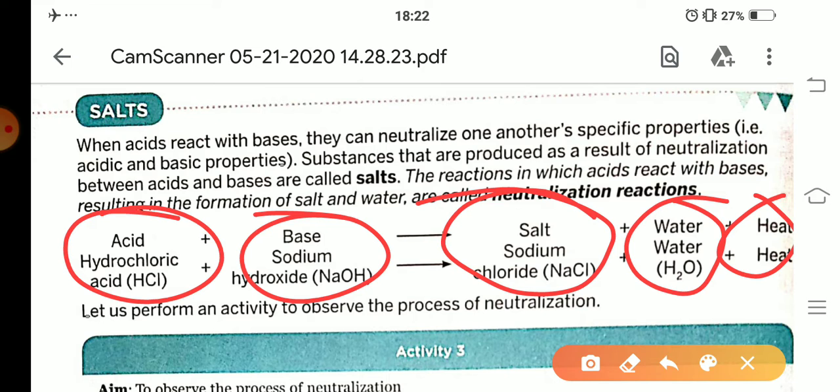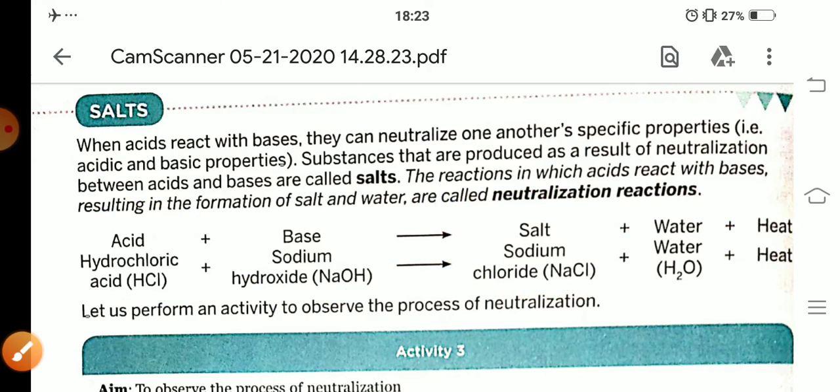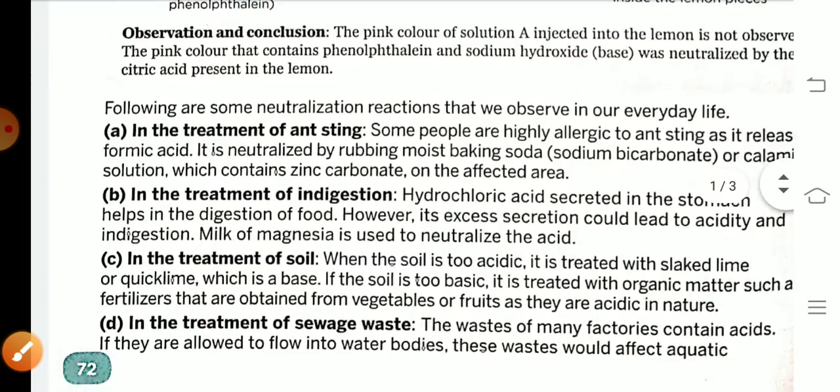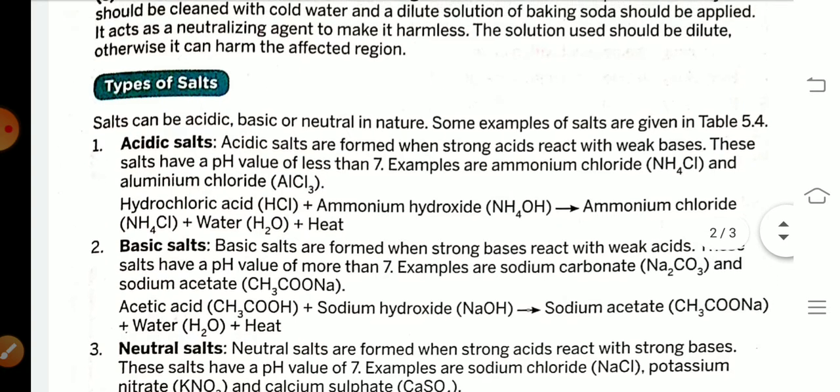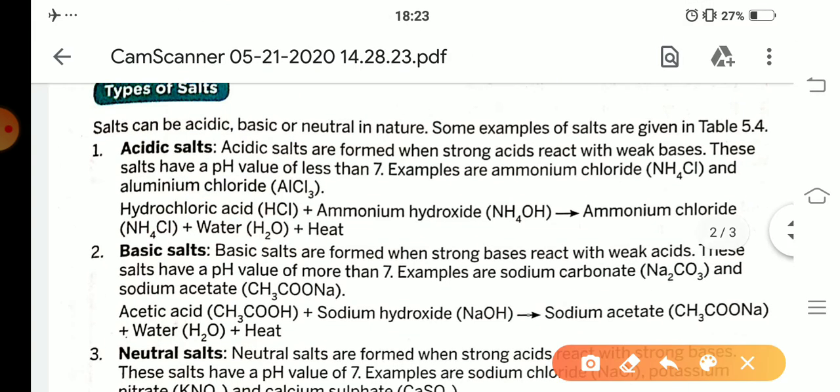Okay students, means salt is prepared by the treatment of acid on base or base on acid, and this reaction is known as neutralization reaction. Generally there are three types of salts. First, acidic salts, second, basic salts, and third, neutral salts.